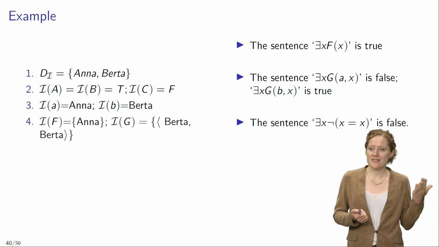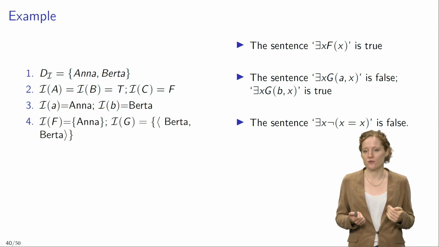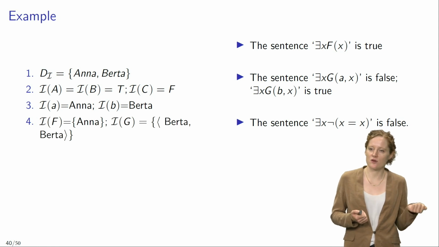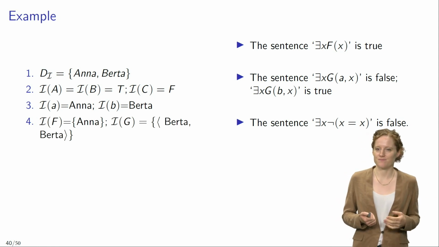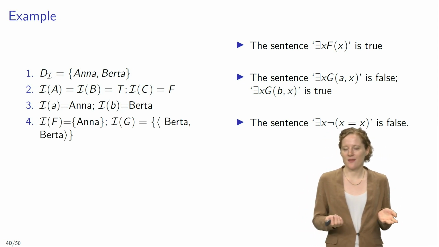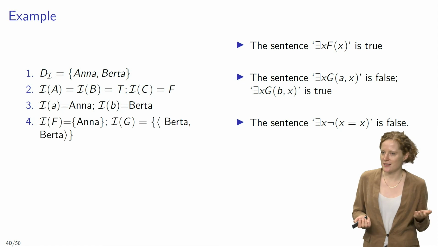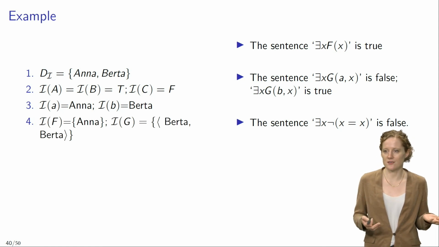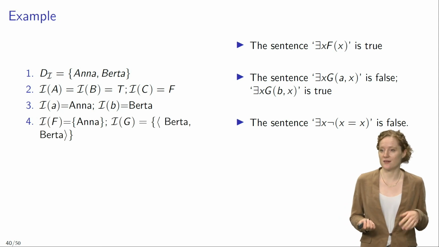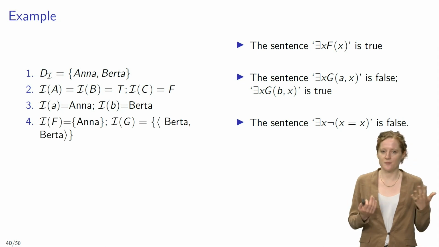Well, Berta satisfies the open formula Gbx, given that the sentence Gbb is true, where we substitute B for the variable x in the open formula Gbx. And then to look at a final example, the sentence there is an x such that x doesn't equal x is false. Given that neither Anna nor Berta satisfies the open formula, it's not the case that x equals x. Anna equals Anna and Berta equals Berta.